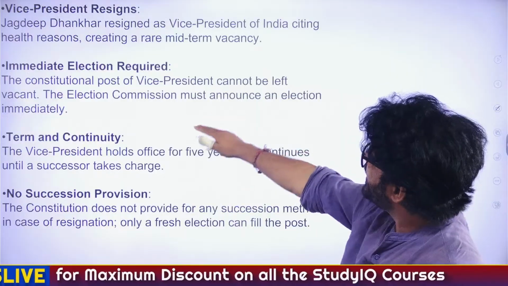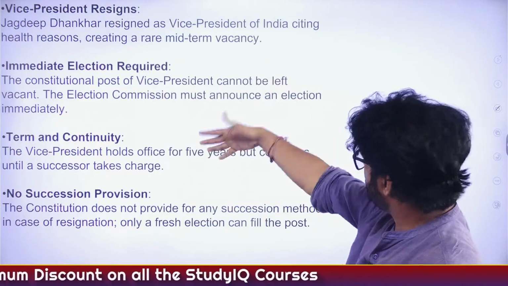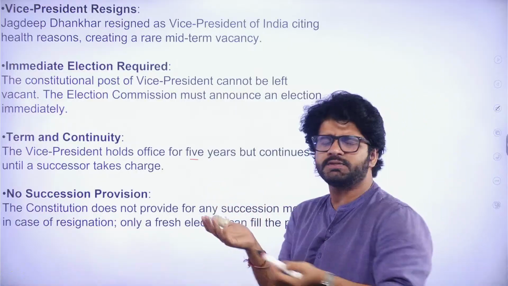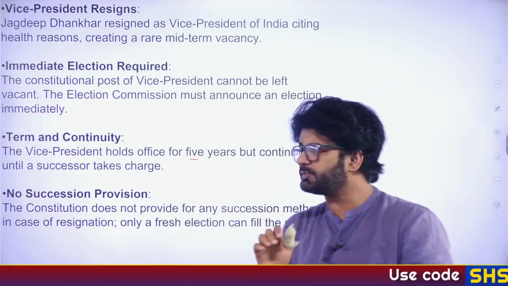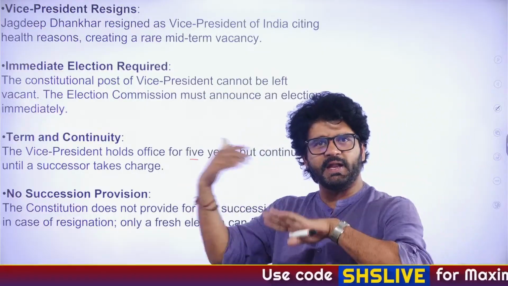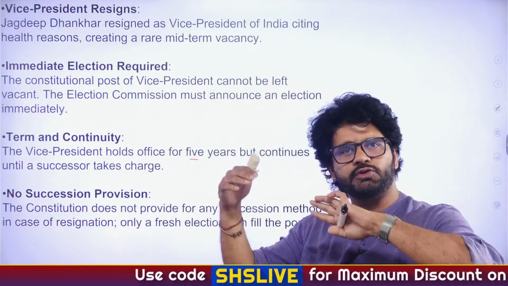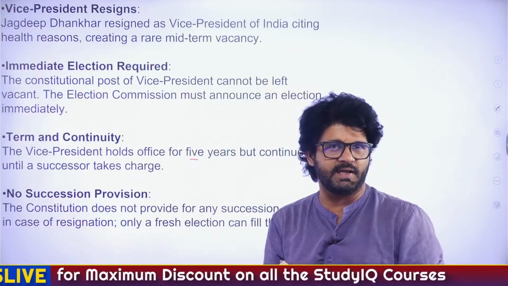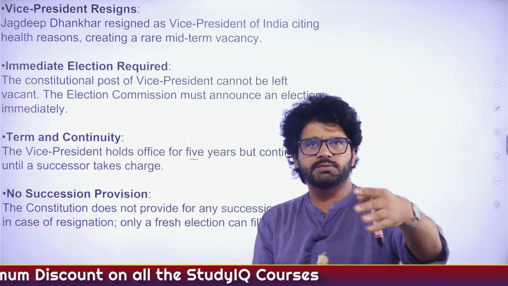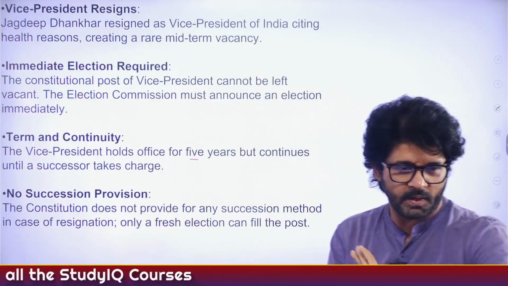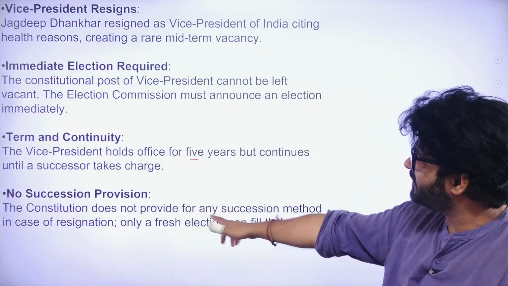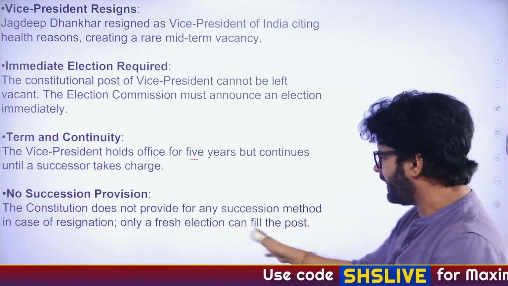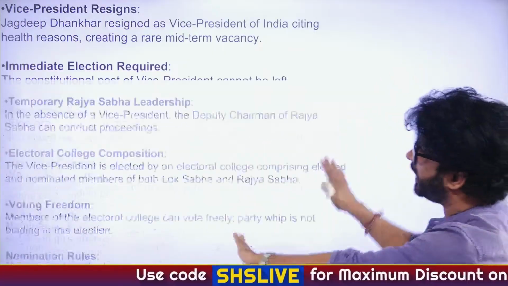Okay, let's focus here. So immediate election, again, you see this. Term and continuity: Vice President holds office for 5 years. But it doesn't mean if the 5 years are completed, the next day he will be leaving the job. No. If there is no successor, and the election is taking its own sweet time, he will remain until a successor takes charge. So 5 years or till the time a successor takes charge. Cool. No succession provision: the Constitution does not provide for any succession method in case of resignation. Again, an election has to happen. That's what this article is saying.